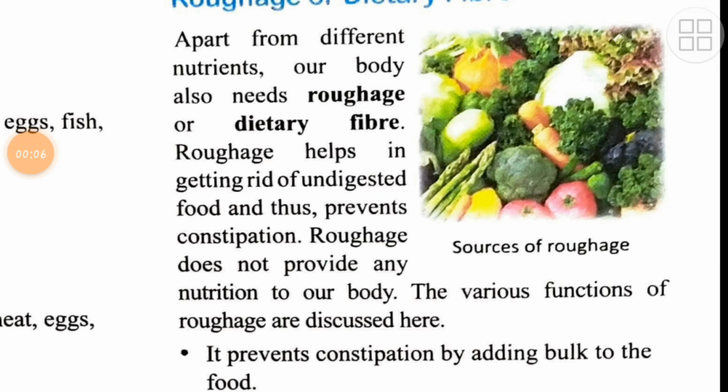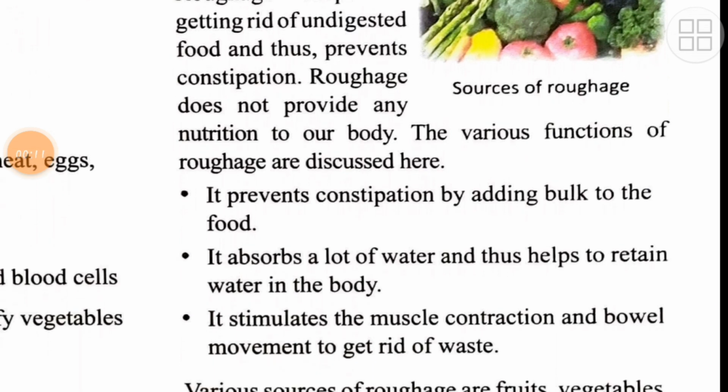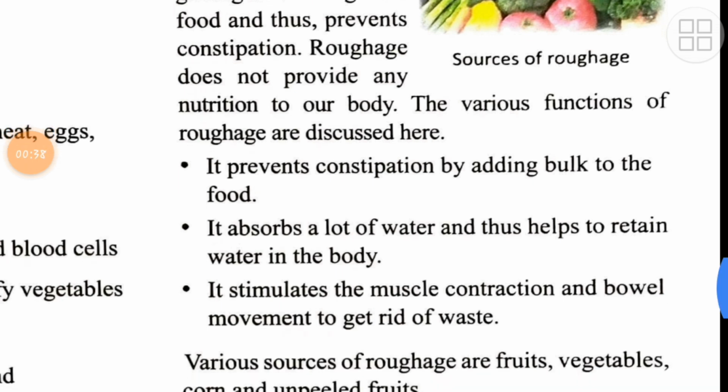But why is it important? Let's discuss certain functions of roughage. First, it prevents constipation by adding bulk to the food. It helps to ease the difficulty of passing out waste from your body. Second, it absorbs a lot of water and helps to retain water in the body. We can say it helps us to avoid dehydration, the condition when the quantity of water in your body decreases. Third, it stimulates muscle contraction and bowel movement to get rid of waste. So these three are the functions of roughage. Kindly learn the functions from here.